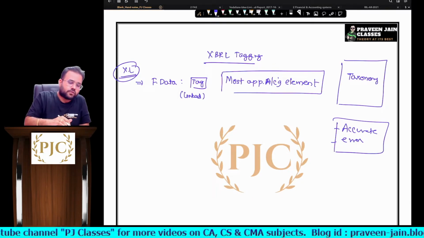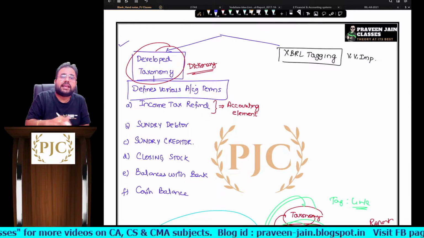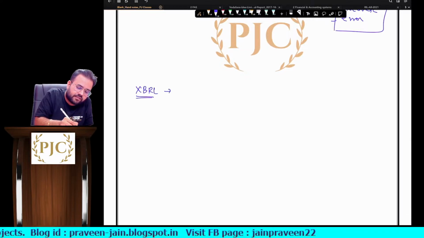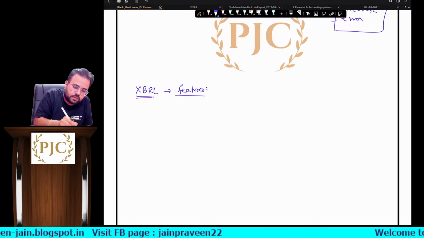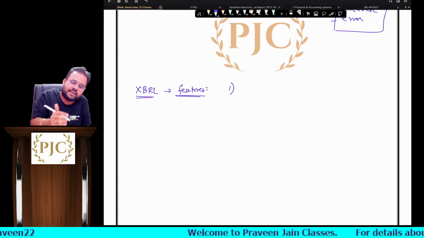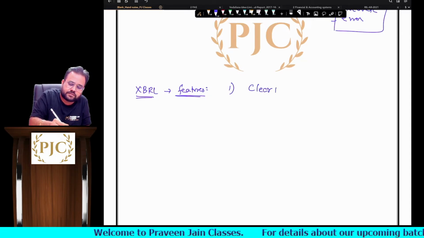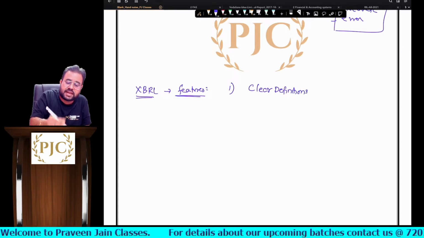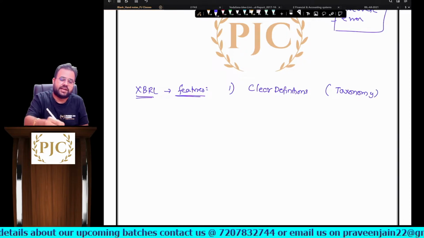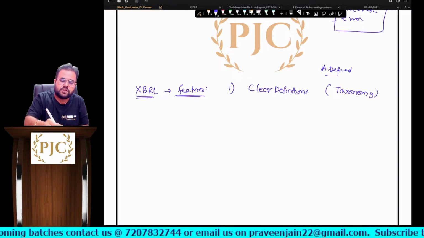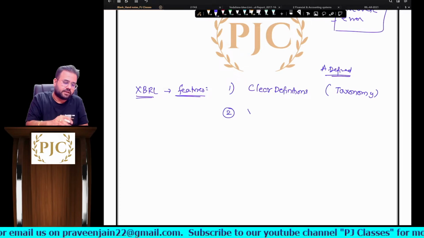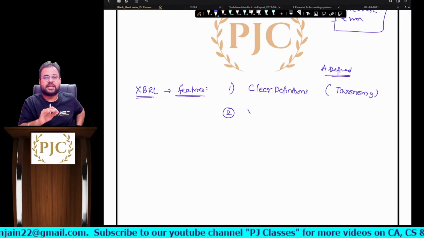Yes. So now can I say in XBRL what are the things which will be present? In any XBRL you will find the following features. First feature in any XBRL you will be finding is clear definitions. This is what we call the taxonomy. They will be authoritatively defined. So clear definitions will be there, sir. Second thing you will be finding in every XBRL is that tagging has to be done in the most proper manner, sir.